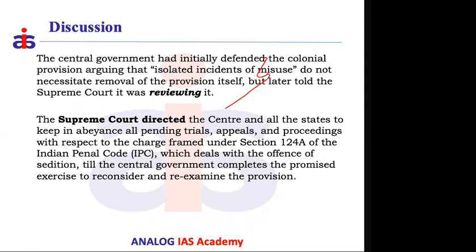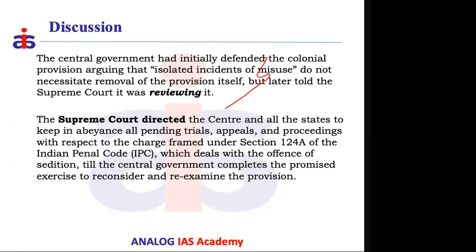Initially, the central government defended the provision, saying that isolated incidents of misuse do not necessitate the removal of the provision itself. We need that provision as a safeguard, because there are some people who might be creating public disorder or disaffection towards the government. During that time, we should have provisions to penalize such individuals.